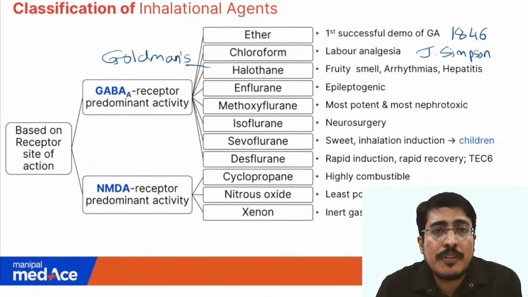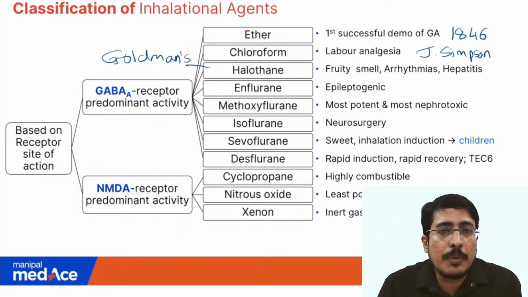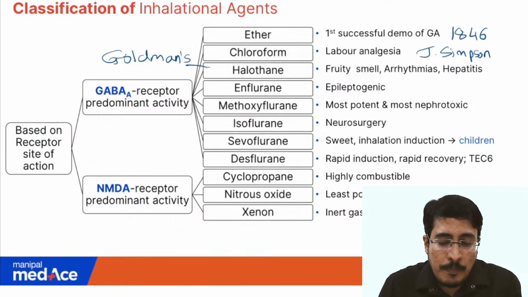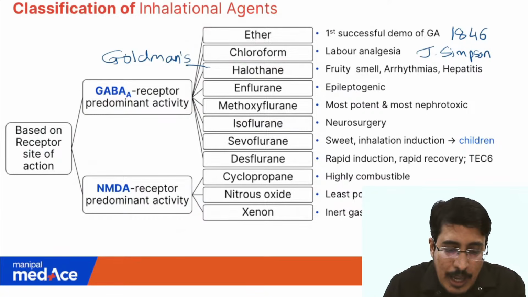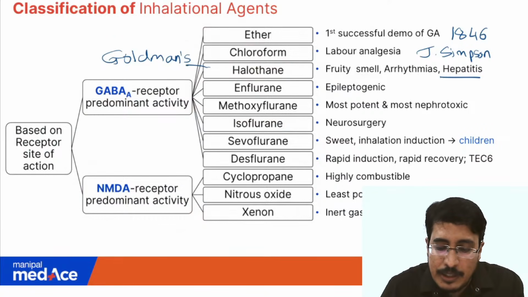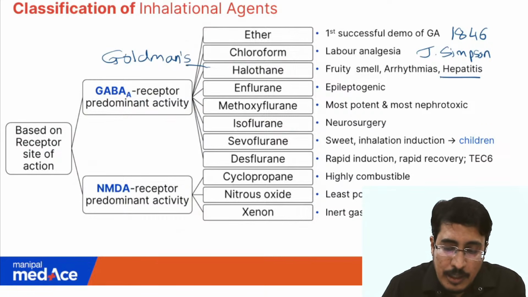Use of halothane was discontinued because of the potential risk of arrhythmias and also repeated exposures to halothane, especially to the anesthetist and the people in the hospital OT environment, leading to fulminant hepatitis. So halothane hepatitis was a risk factor that led to discontinuation of halothane in the OT.